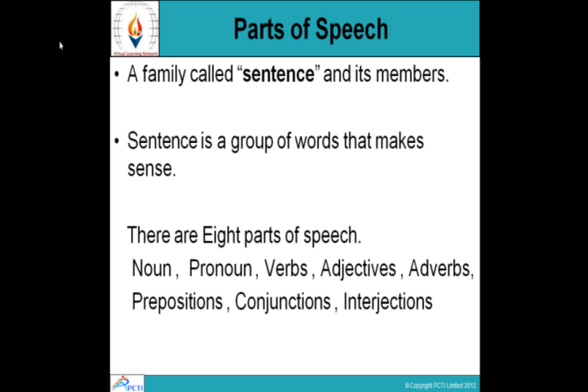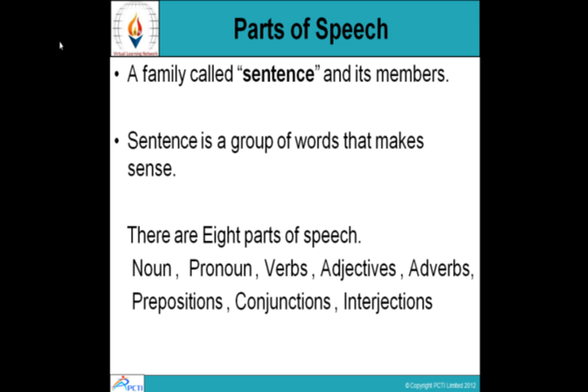Like in a family, all members have names. Here too, all members of a sentence, that is, all the words that make up a sentence, have names. What are those names? In this session, we are going to learn about those words and their names. So we know a sentence is a group of words that makes sense. If it is a group of words but it does not make any sense, it would not be called a sentence. So, a sentence is a group of words that make sense.